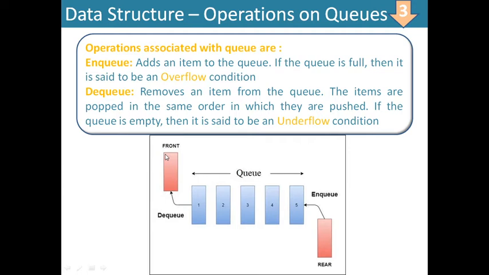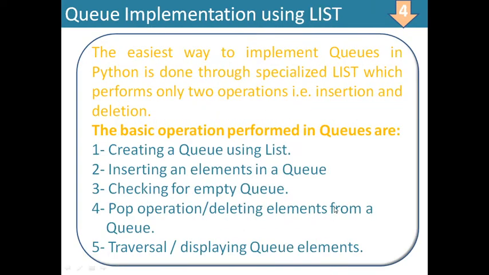Deleted item is this one, and this is the newly inserted item coming from the back. So this is diagrammatically shown about NQ and DQ operation. Now, how can it be implemented using list?